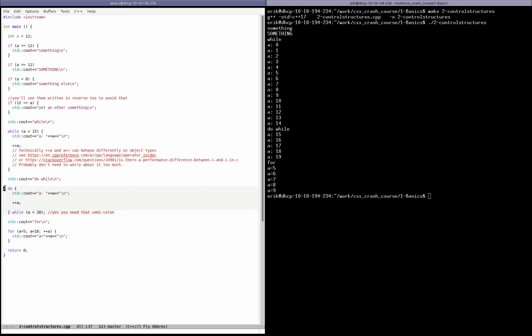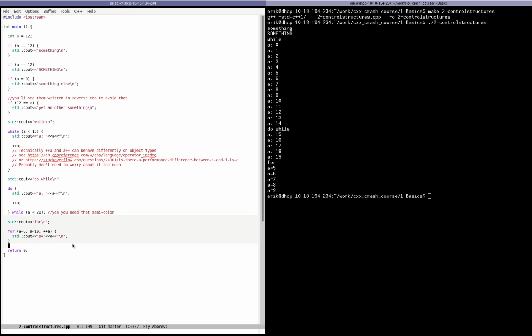Followed by that, we have a do-while loop. The difference between a while and a do-while is that you always enter a do-while at least once, whereas in a while you don't, and that's how do-while loops work. And yes, you do need that semicolon after the while in a do-while case to make it work.